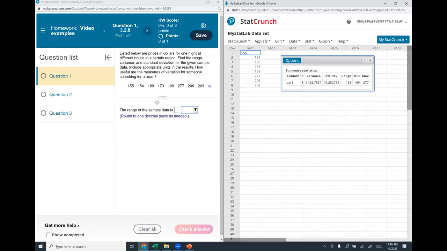And now I have all my information. So the range, and the reason I wanted to do this is because I wanted to show you that if I take my max minus my min, or actually, let me do it like this, I get 8,168, which is exactly what it's giving me here for my range. I don't need to do the math, but I wanted to show you that that's all that they're doing, okay?